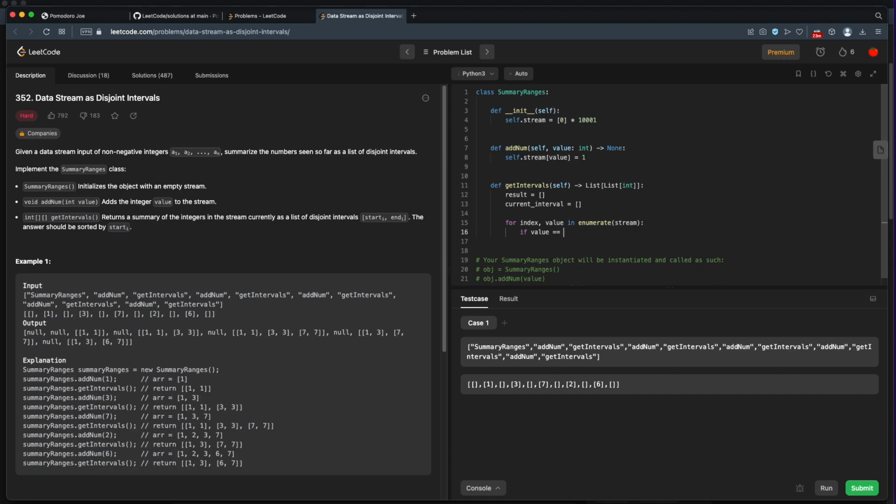If the value is equal to 0, we don't have this number yet. So let's see, for now I'm just going to pass. At some point, we might need to do something here. If the value is 1, that means we've got this number. So if we don't have a current interval, so let's see, if the current interval, actually, maybe I shouldn't initialize it here. I can say it's none.